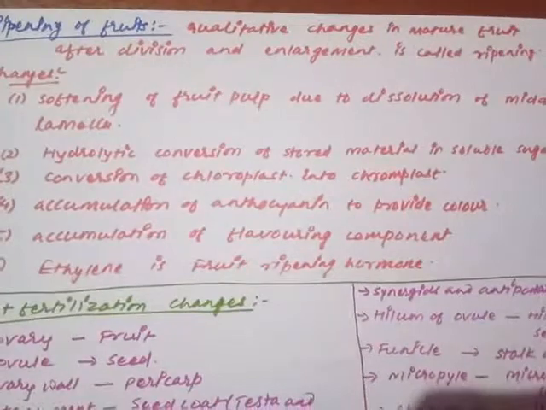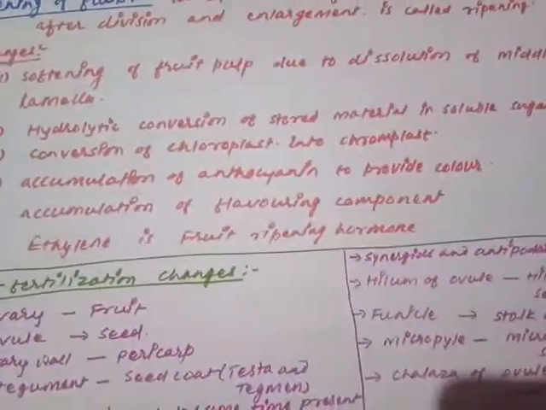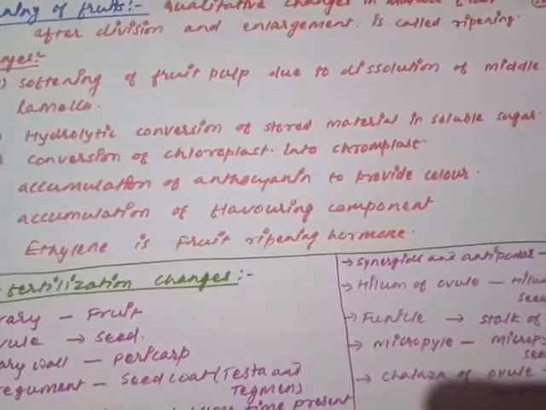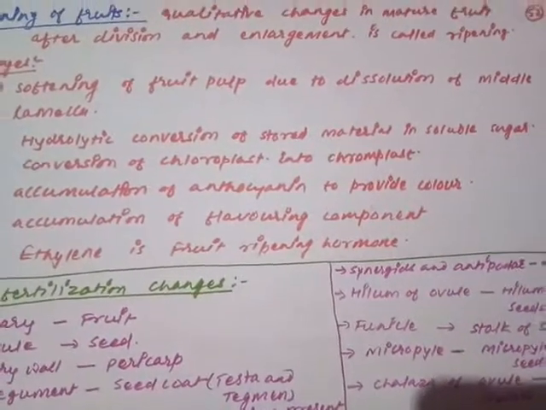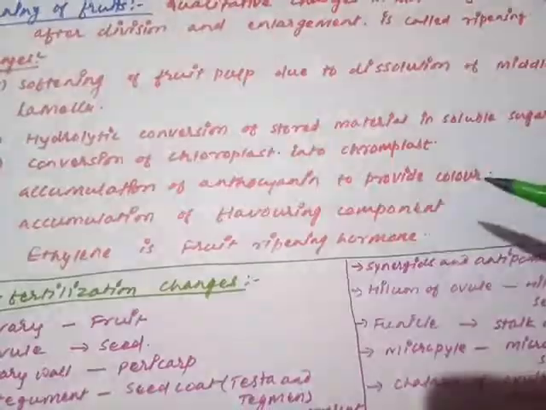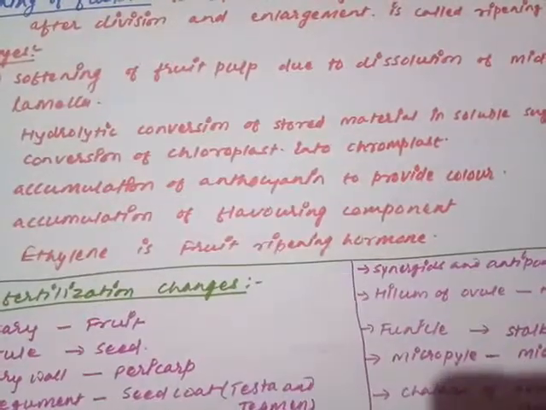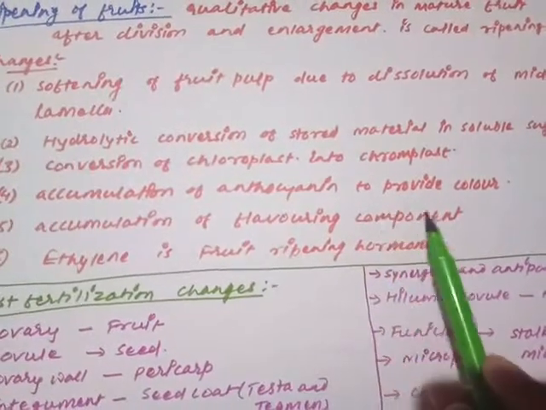And here once again, if you remember, the leucoplast is itself a stored source of material. So those materials are digested and finally converted into chromoplast. To provide color, some more pigments are accumulated there. Those pigments are called anthocyanins. So anthocyanins are accumulated there to provide the color.